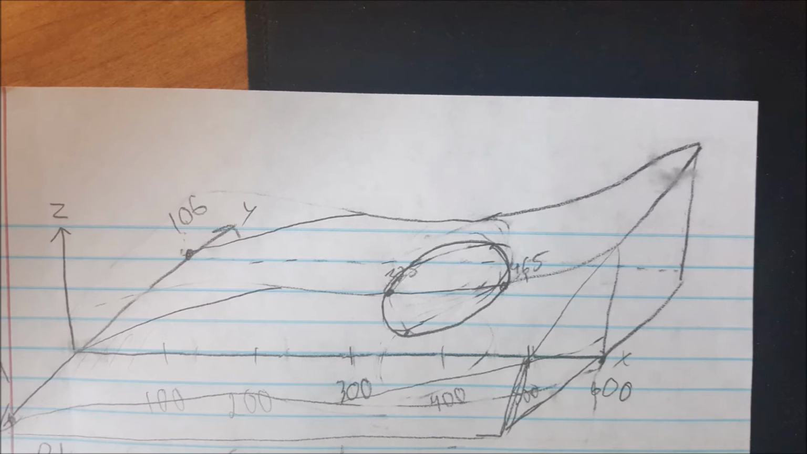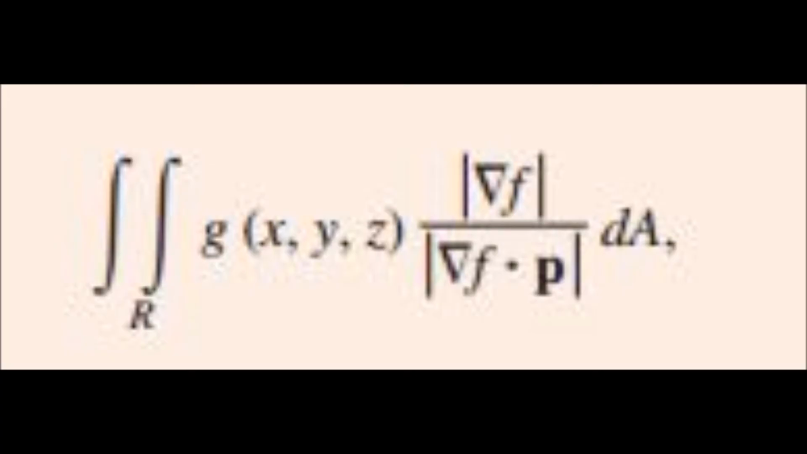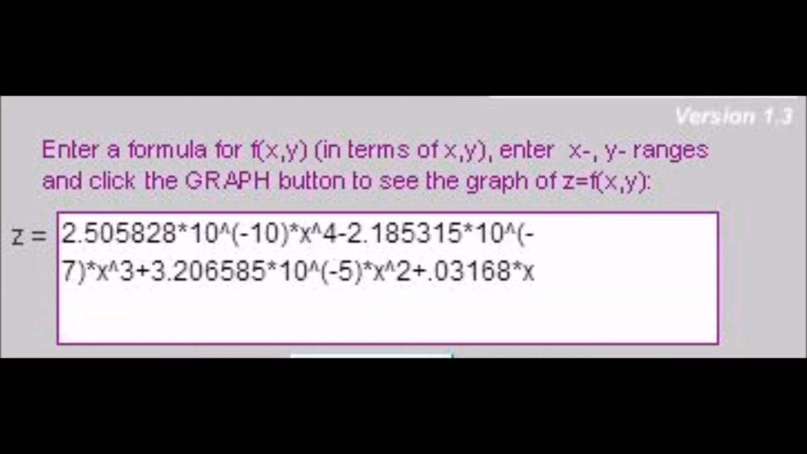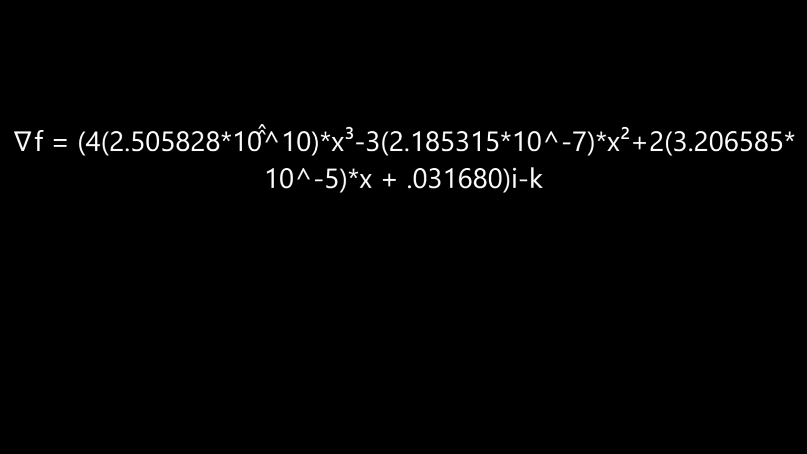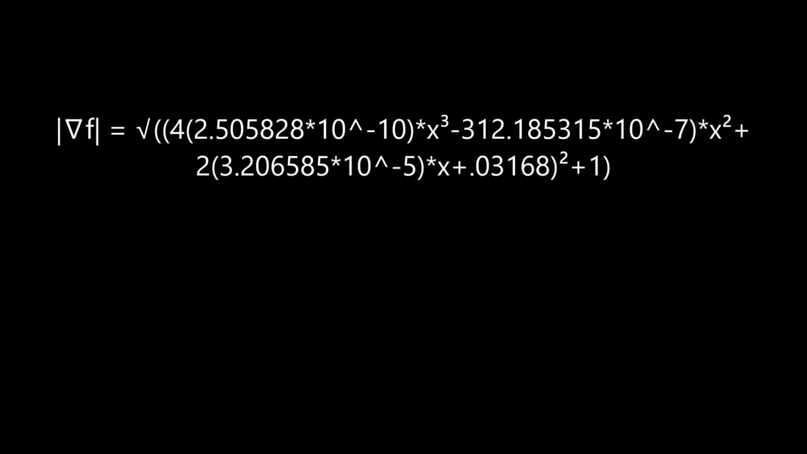Now the fun begins. We then use the surface area formula we recently learned to calculate the surface area of our campsite. We then took z on to the other side so we can get all variables on one side. So we found the gradient by taking the partial of x and the partial of z. Now we find the magnitude of the gradient.